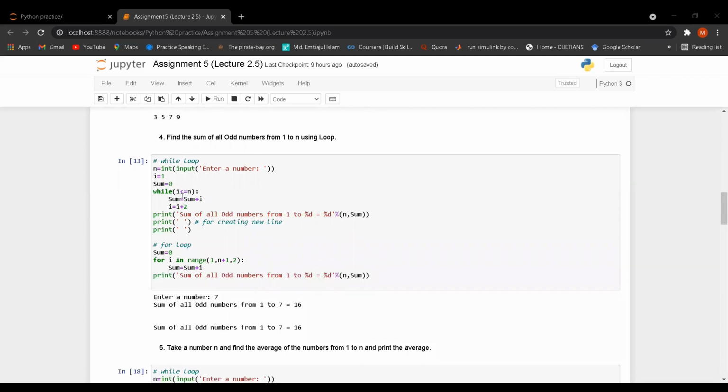When i is equal 1, i is less than n. Let's say that n is equal 3. So when i is equal 1, i is less than 3. So it will go to the body. Sum is equal sum plus i. The previous sum is 0 and the i is 1. So 0 plus 1 is equal 1. So sum will store 1. After that i should be i plus 2. Why i plus 2? The odd number. First value is 1. Second value should be i plus 2 is equal 3.